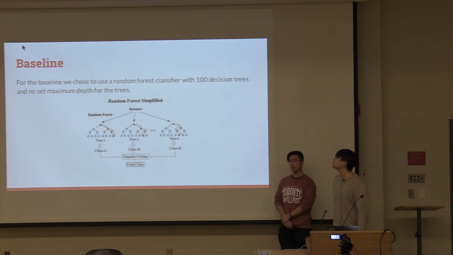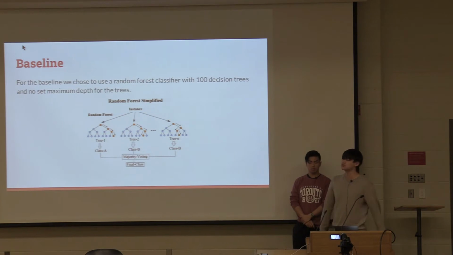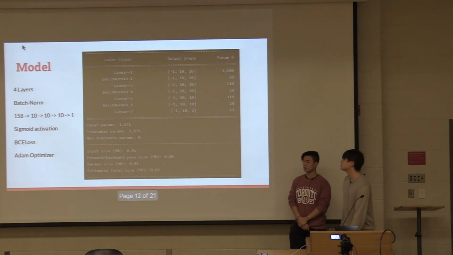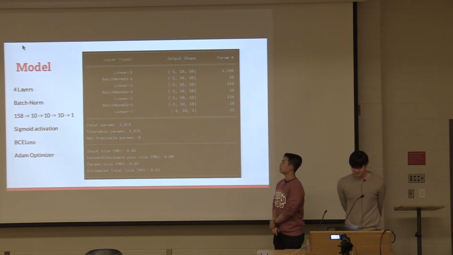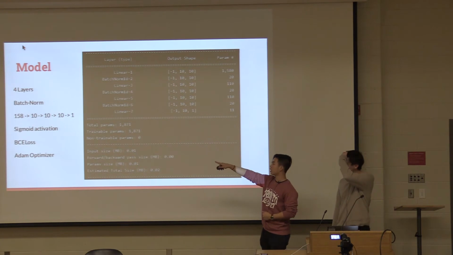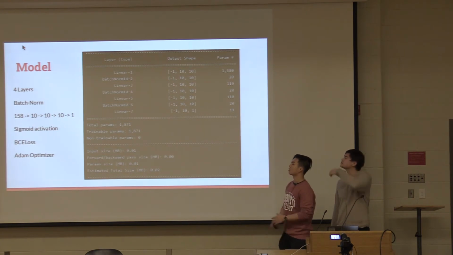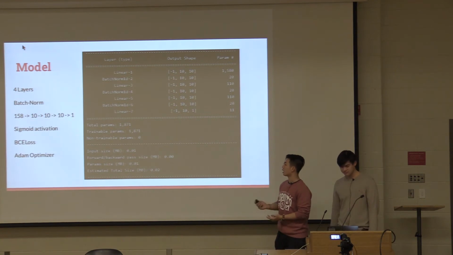And then for our baseline, we chose to use a random forest classifier with 100 decision trees and no set max depth for the trees. Right, so the model we came to in the end was a 4-layer multi-layer perceptron. It had a batch norm applied after every single layer, and it went from 158 inputs to 10 to 10 to 10 to 1. It had sigmoid activation for all of the neurons, binary cross-entropy loss, and the Adam optimizer.